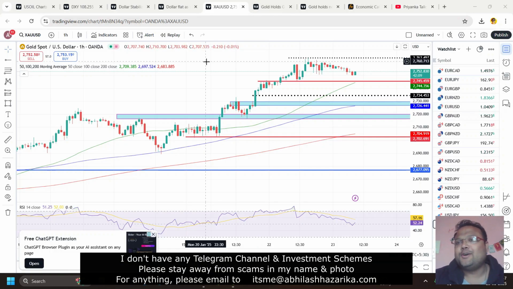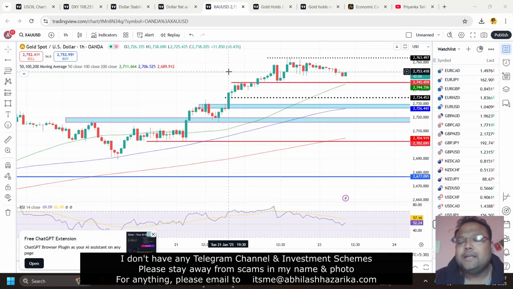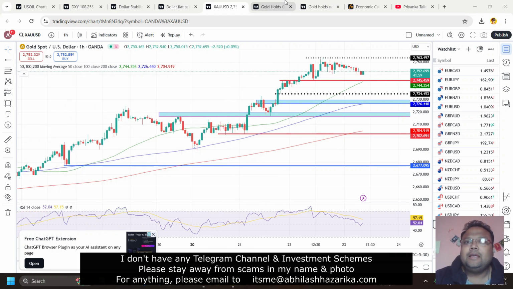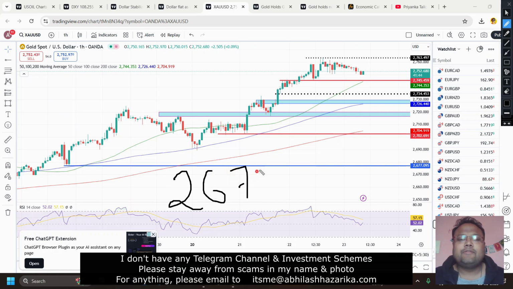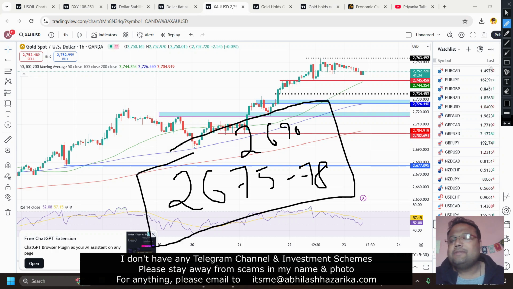Let's talk about the chart of gold. Whenever we have a market condition like this, where the market is mostly waiting for some data or for direction, the problem is that the immediate levels are not very reliable, and the reliable ones are far away. Here also we have a similar scenario. We have already discussed many times the level of 2675 to 2678, and we discussed 2690. Those levels are still valid, but they are far away, so the chances of coming down to these levels are very low.